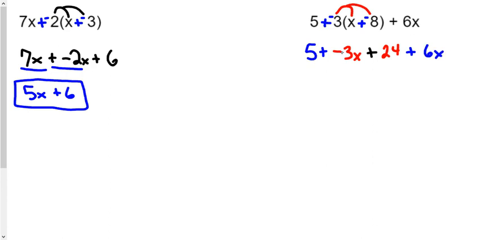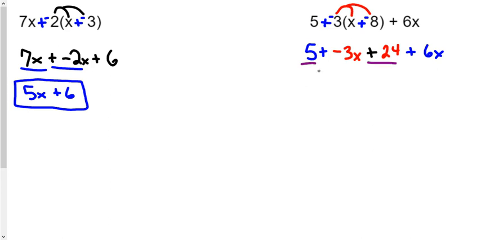So again, if you see subtraction, make it a plus opposite, then use this number right against the parentheses to multiply everything inside the parentheses. That plus sign or whatever will fall straight down. And then you just check to see if you're able to combine anything. You're not always able to, so don't be shocked if you can't.